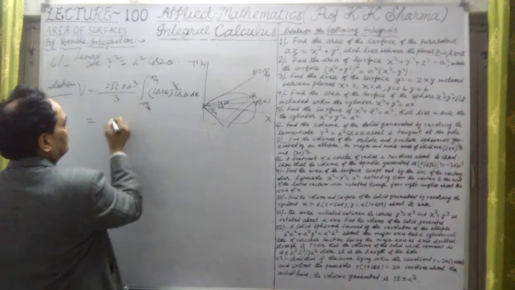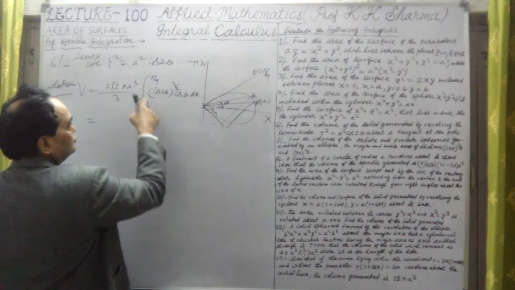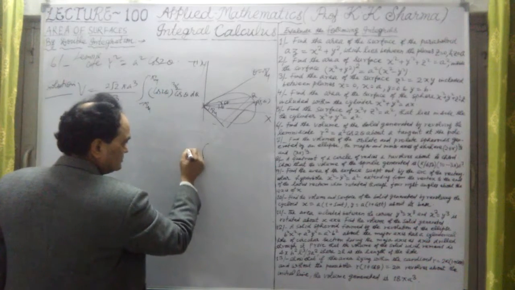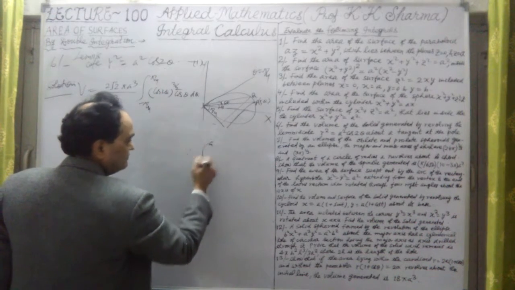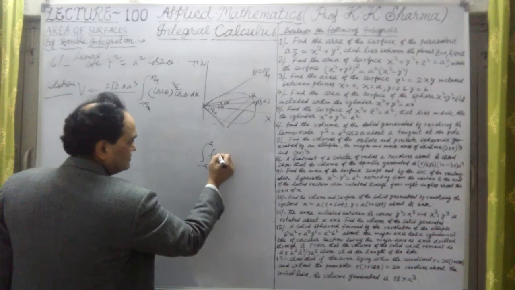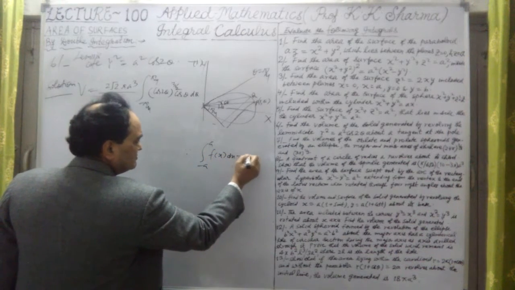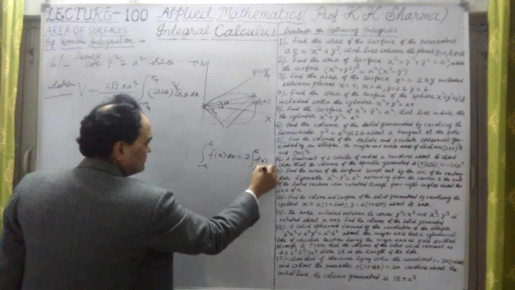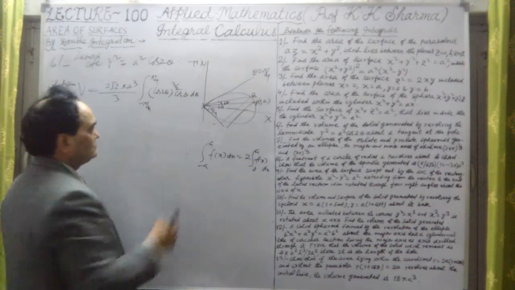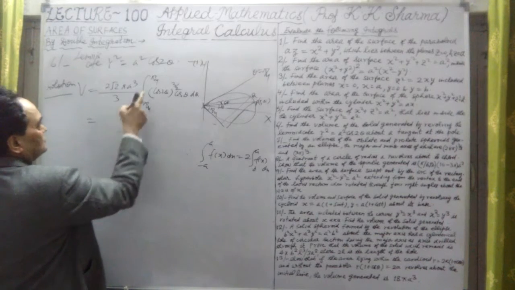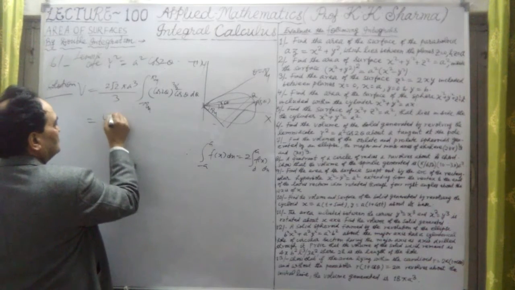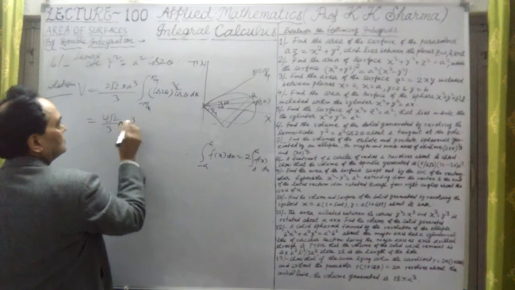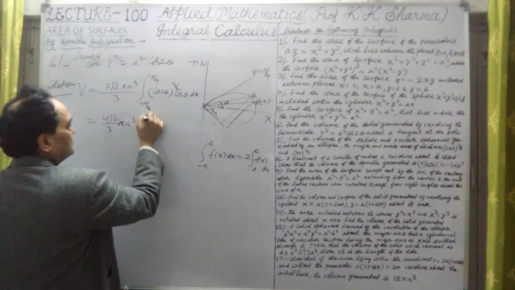Now let me further solve this question. This is twice if I take 0 to pi by 4, because if the limit is minus a to plus a of f(x) dx, this will become twice 0 to a of f(x) dx. No problem. This is a definite integral property. So this is twice into 4 root 2 upon 3 into pi a cube, with limit 0 to pi by 4.